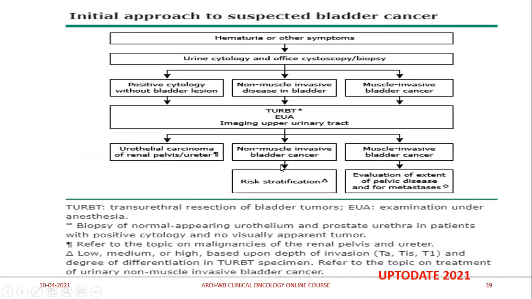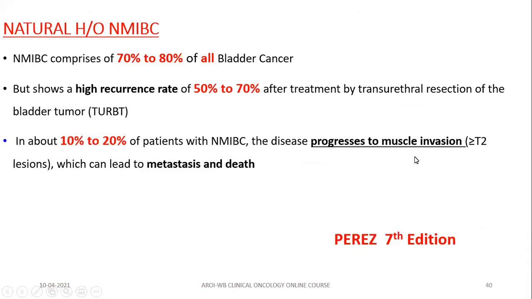When you detect bladder cancer, then you categorize it into non-muscle invasive, muscle invasive, and metastatic, and then treat accordingly. So, natural history of non-muscle invasive bladder cancer. Though non-muscle invasive bladder cancer comprises 70 to 80% of bladder cancer, it has a high recurrence rate ranging from 50 to 70% after single TURBT, and 10 to 20% of patients progress to a higher stage of disease, that is muscle invasion, which can lead to metastasis and death.